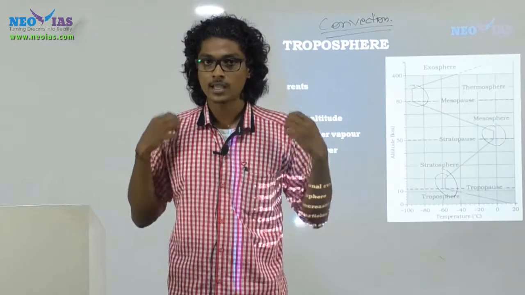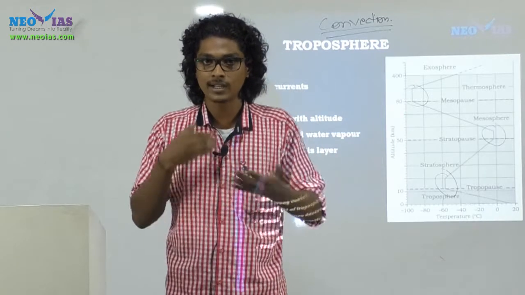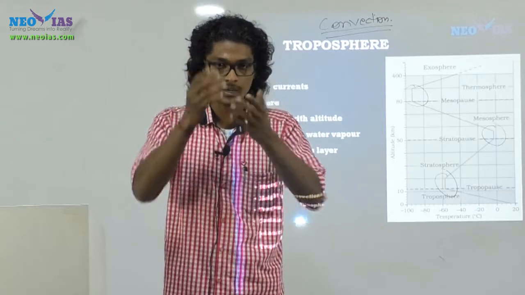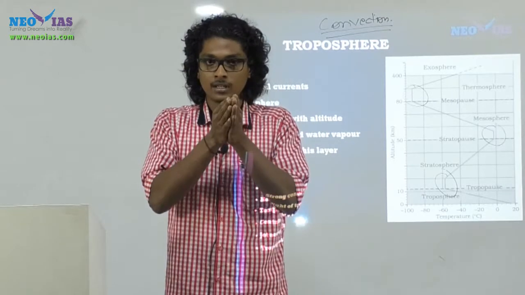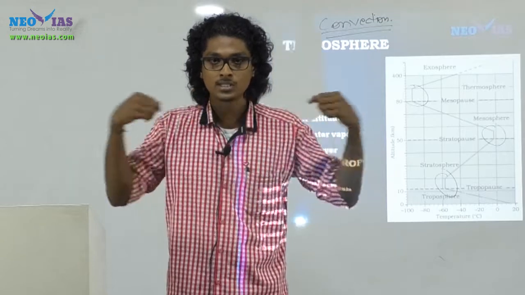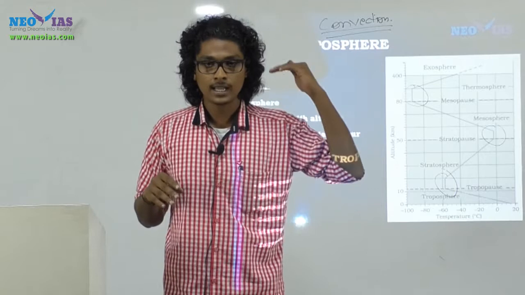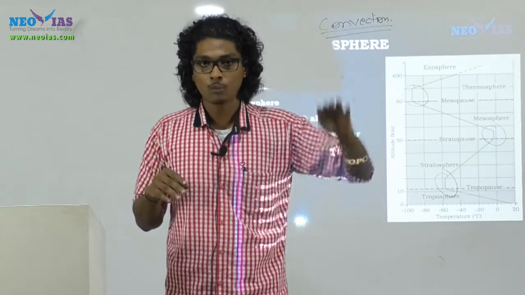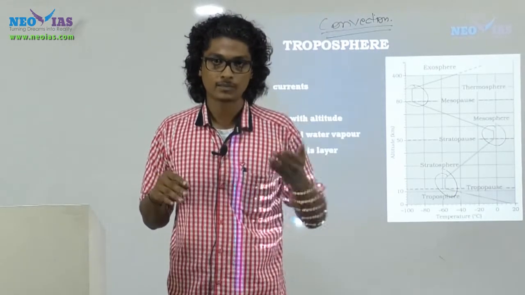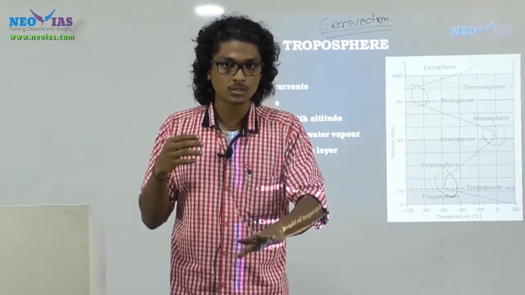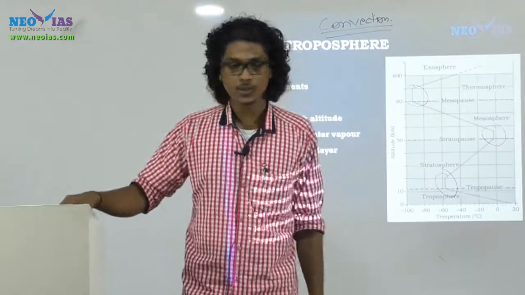Convection means there will be heat transfer and there will be mass transfer. In this case, the air particles surrounding the earth's surface will get heated up and rise, meaning there is mass transfer, and on their way up, they will distribute their energy to the surrounding regions. So due to convection, the temperature in the troposphere decreases with height. As the height from the surface increases, the distance from the heat source increases, right?